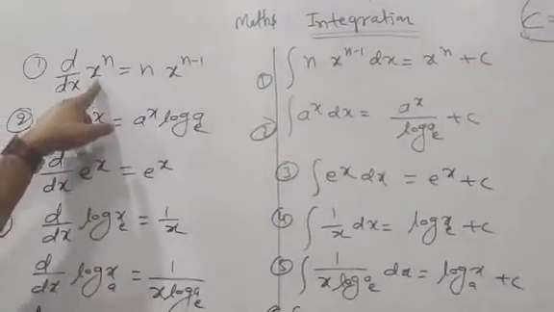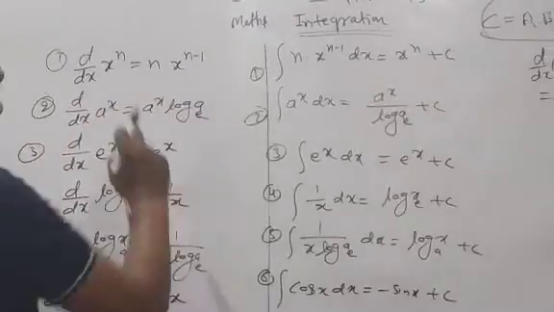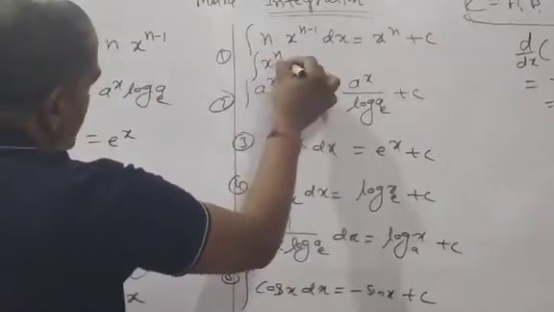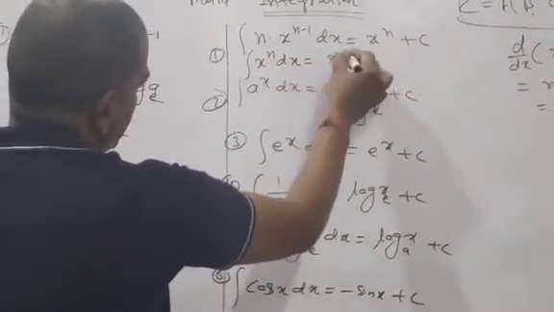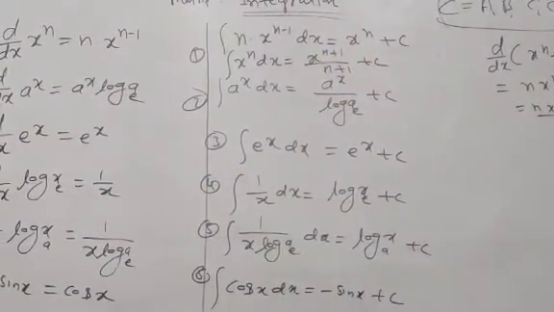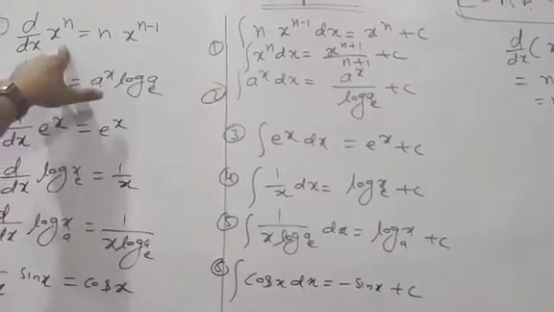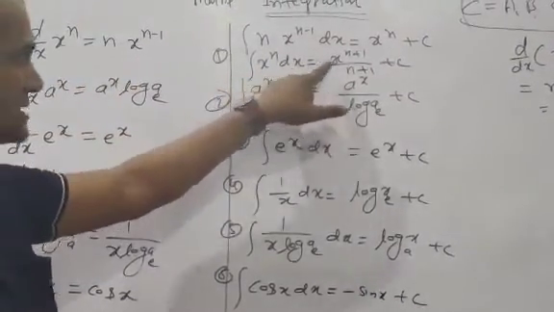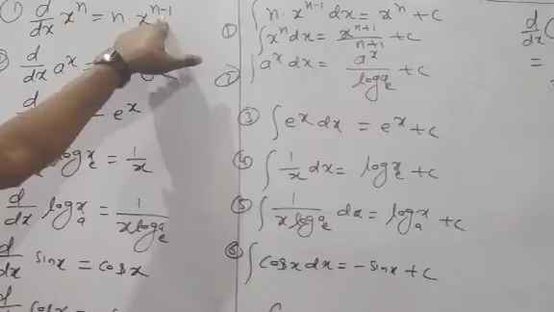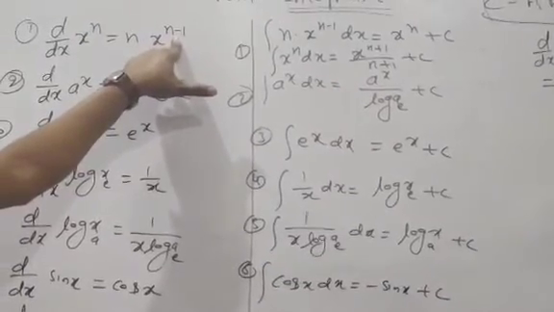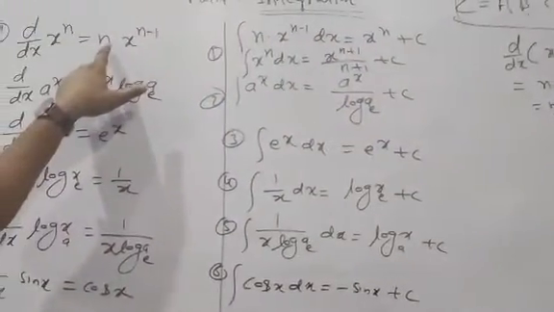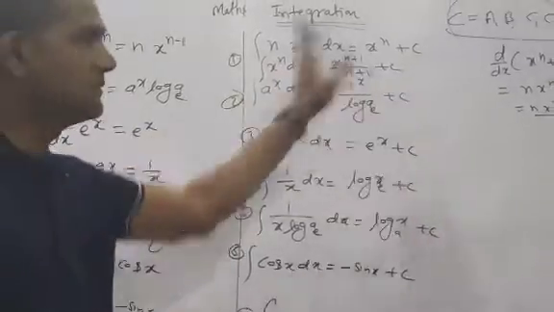In differentiation, x to the power n gives this. What is the integration of x to the power n? Integration of x to the power n dx is equal to x to the power n plus 1 by n plus 1, plus c. Very simple. Differentiation of x to the power n means this value. Integration of x to the power n means x to the power n plus 1 upon n plus 1. Why? In differentiation the power is reduced by one, but here one is added. There we multiply by n, here we divide by n plus 1.